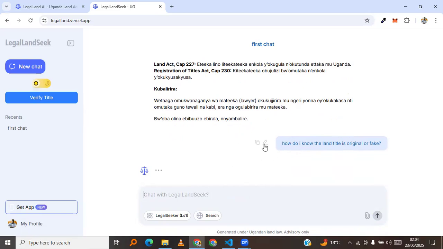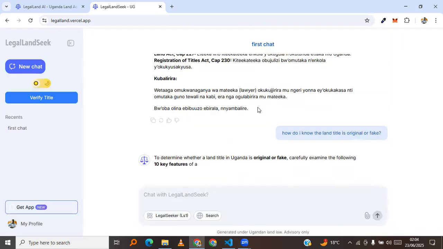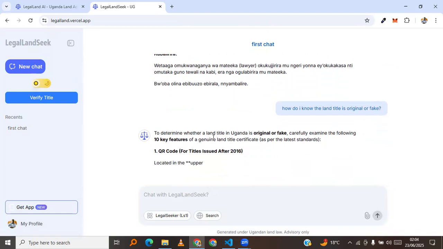And for those who may want to copy a response or something, you can always press these. There are some keys here. You can even see them in the dark mode. You can press this. The message will be copied. You can either copy a response or you can even copy the question itself you had asked earlier on. So this is how good it is in performing.